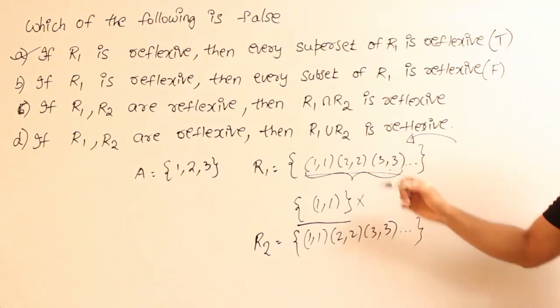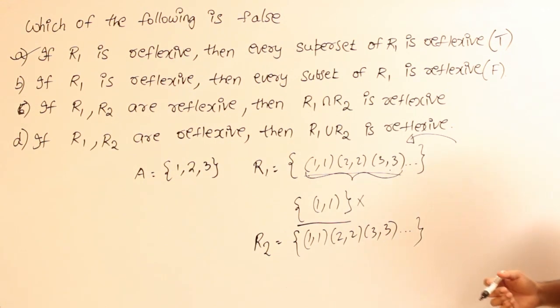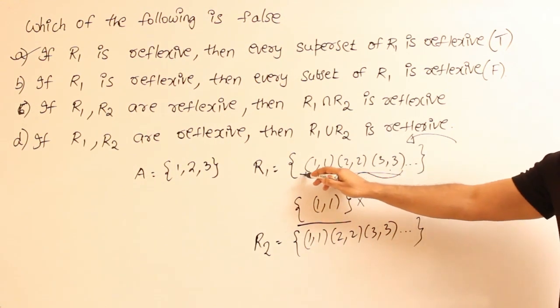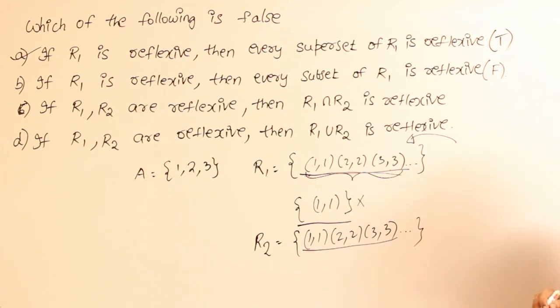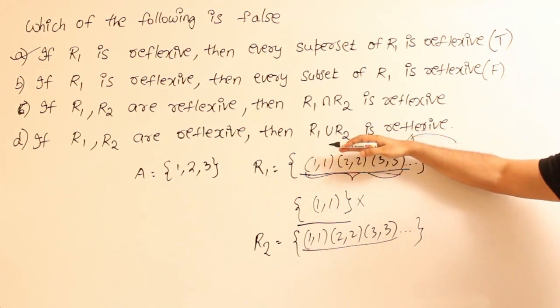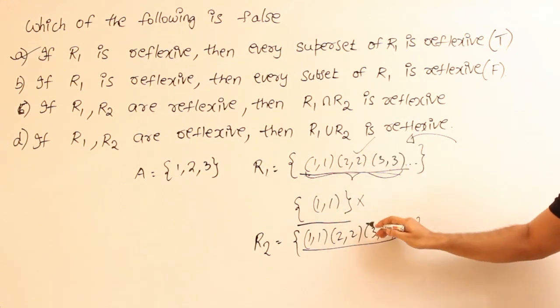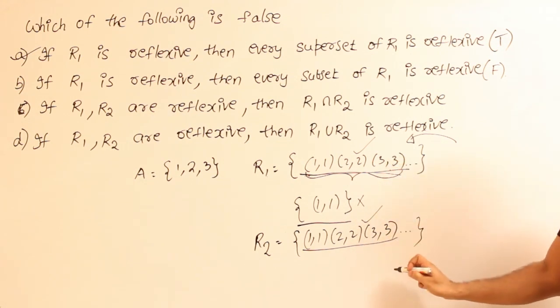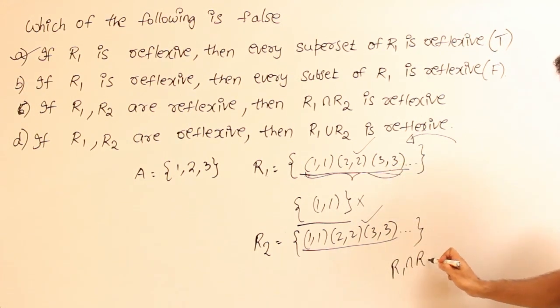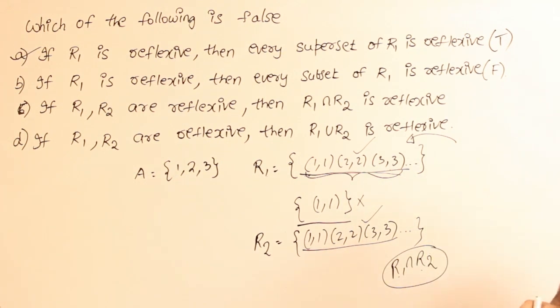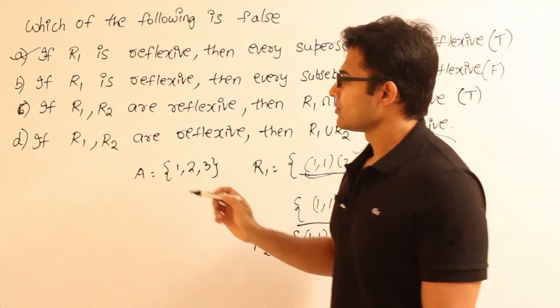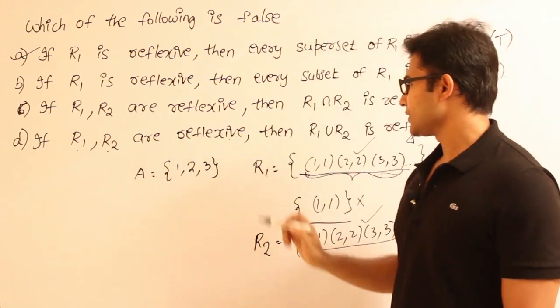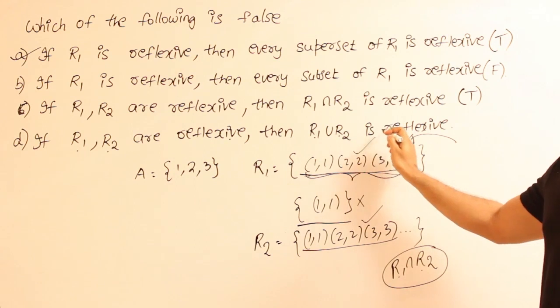Now they are talking about R1 intersection R2. When we take R1 intersection R2, then definitely these three are going to be present in the intersection, isn't it? Why? Because the diagonal elements are present in R1 and they are present in R2 as well. Since the diagonal elements are present in both of the sets, they will be present in R1 intersection R2. Therefore the relation R1 intersection R2 is definitely going to be reflexive. It is true, right?